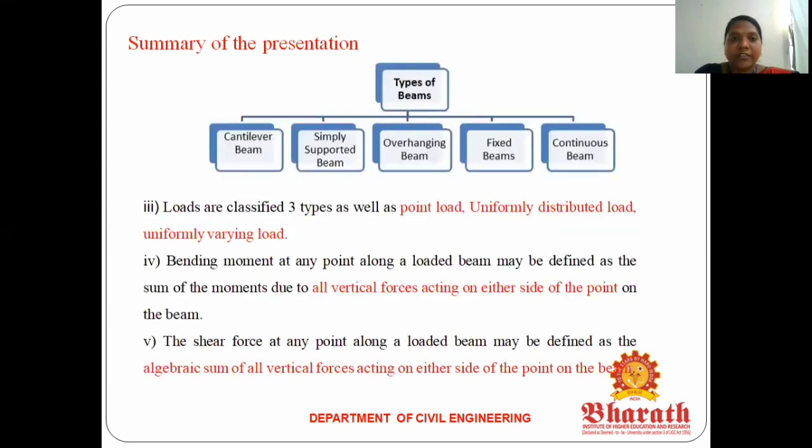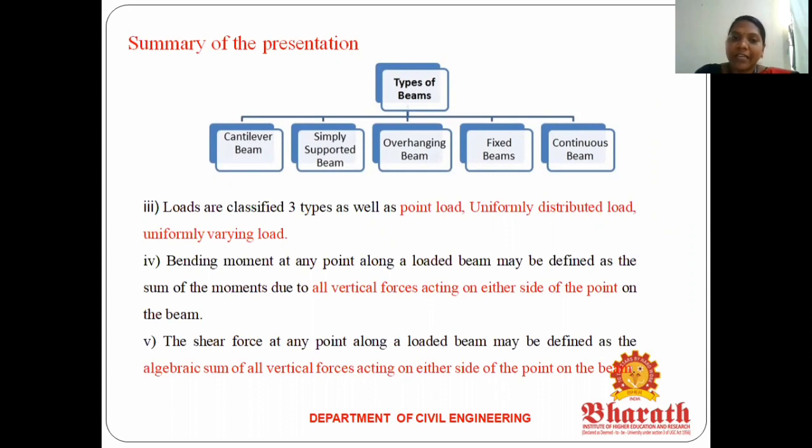Okay, so next we discuss the third topic, types of beam. We classify beams into 5 types. The first one is a cantilever beam. The second one is a simply supported beam. The third one is an overhanging beam. The fourth one is a fixed beam. The fifth one is a continuous beam.